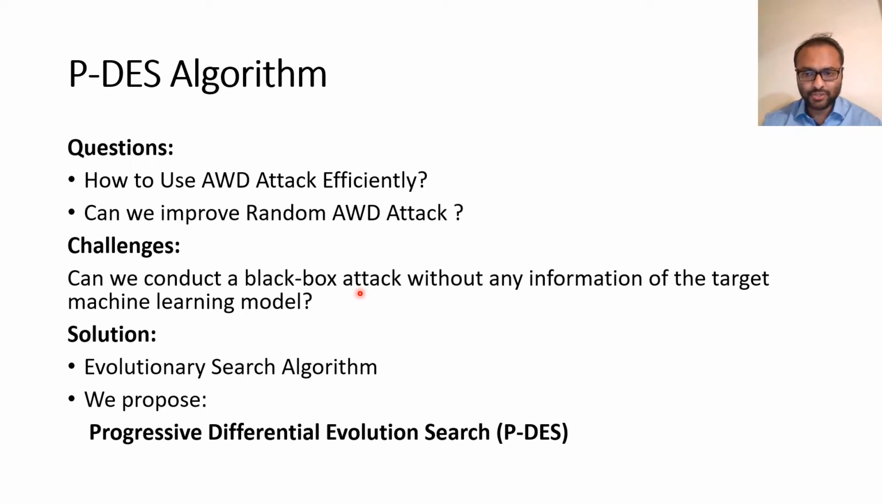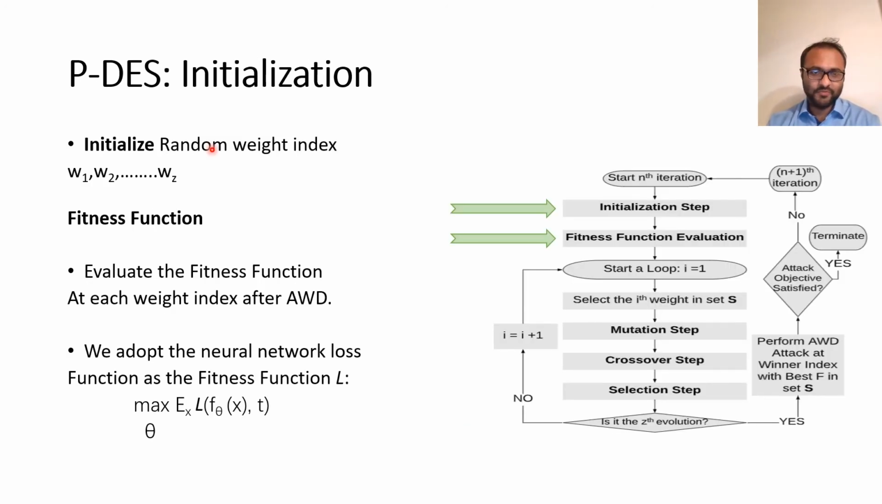The obvious solution to search for this vulnerable weight would be an evolutionary search algorithm. In this work, we propose progressive differential evolution search, PDAS. The proposed PDAS algorithm starts by initializing some random weight index W1, W2, and WZ. At that random weight index, we'll perform AWD attack one at a time and evaluate a fitness function. By fitness function in this work, we mean the neural network loss function. The objective of the algorithm is to maximize the neural network loss function.